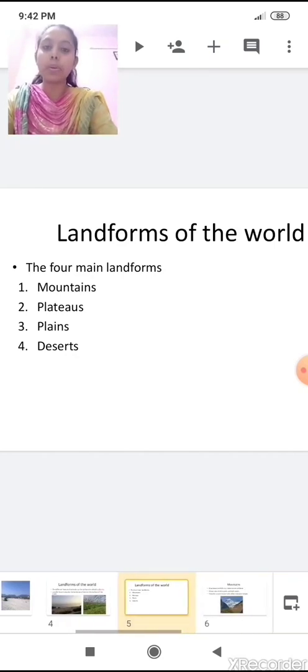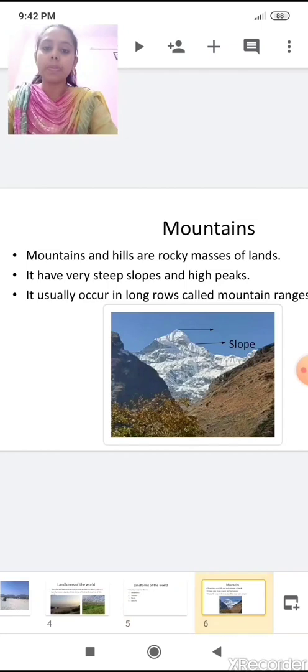So first we will look at what a mountain is. Mountains and hills are rocky masses of land. They have very steep slopes and high peaks. They usually occur in long rows called mountain ranges. Which is the famous mountain range we discussed in the previous class? Yes, the Himalayas is the famous mountain range in the world.